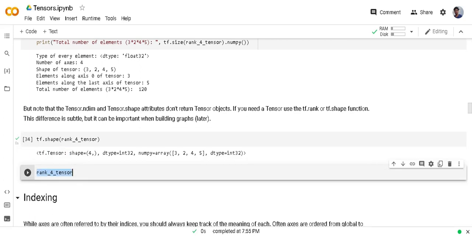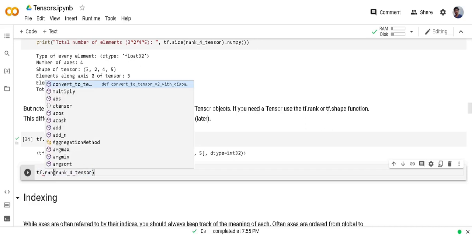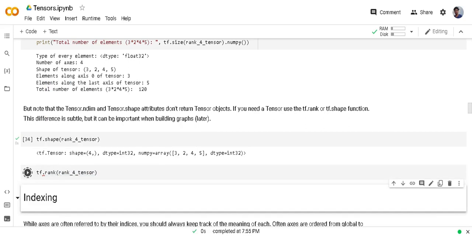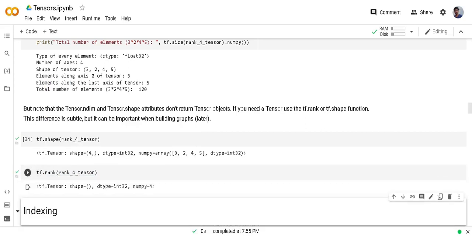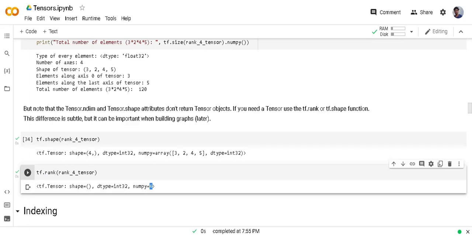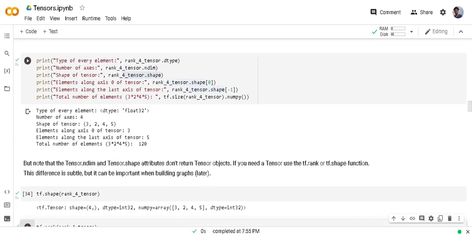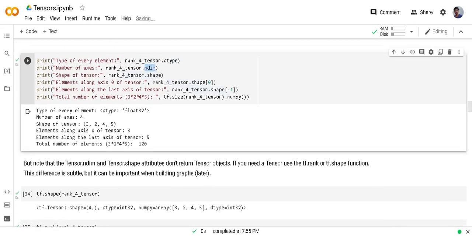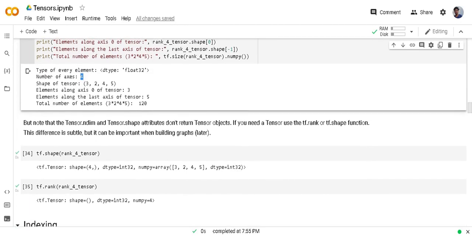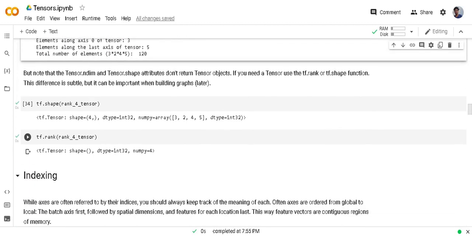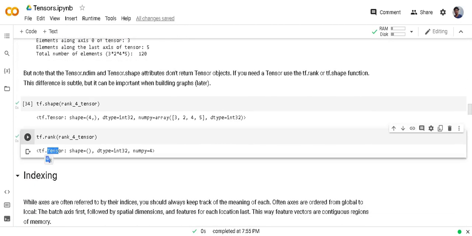And if you want to check the number of dimensions, there is a rank function. So the number of dimensions is 4. Above we used ndim to know the dimensions, but the output is not a tensor. If you use tf.rank, the output is in the form of tensors, so you can use this in a graph also.